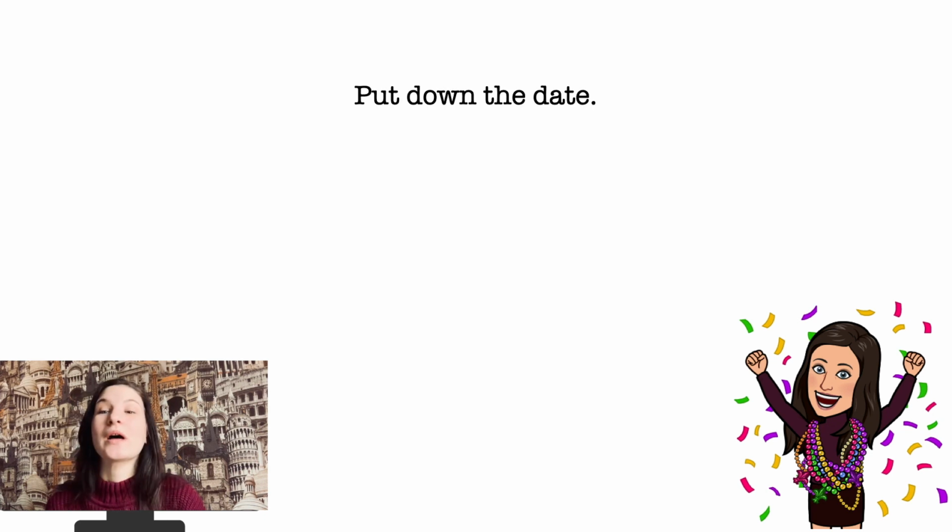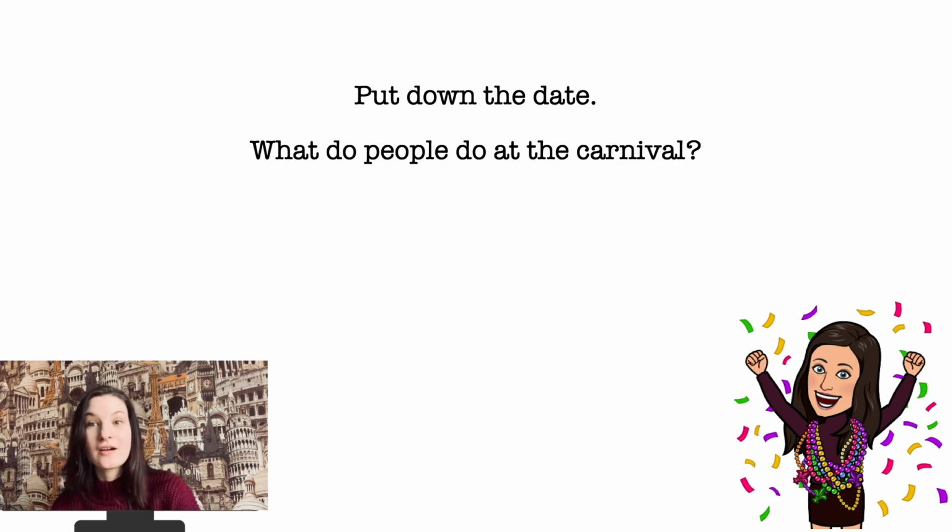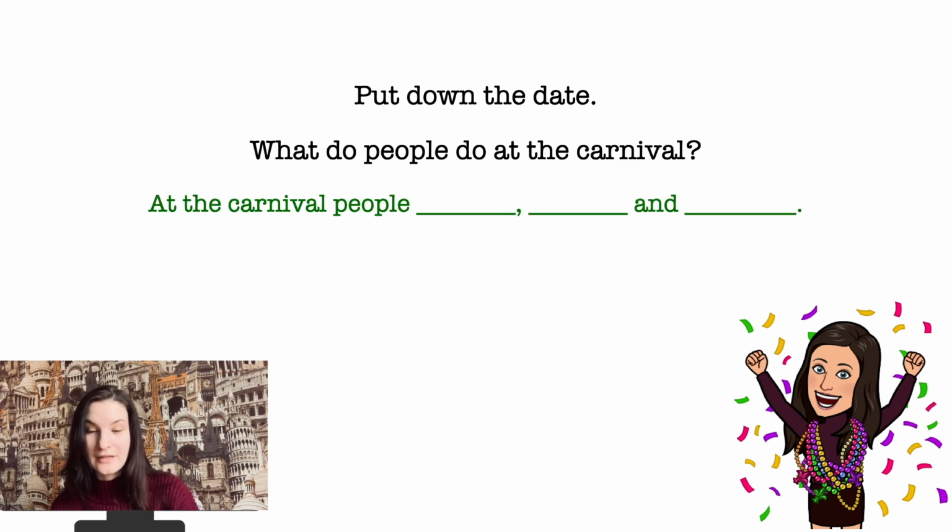Let's start. Open your copybooks and put down the date. Under the date, put down one sentence answering the question, what do people do at the carnival? For example, at the carnival, people dance, sing, and watch parades. But you need to write your sentence in your copybooks.